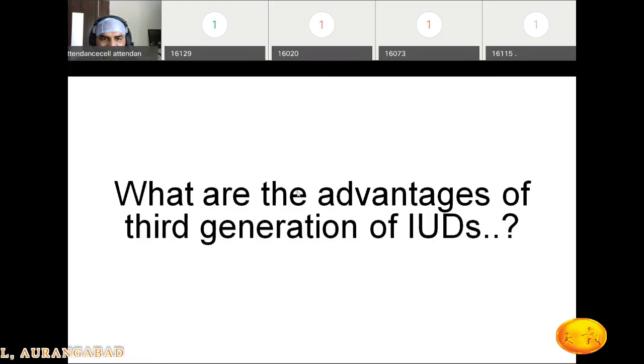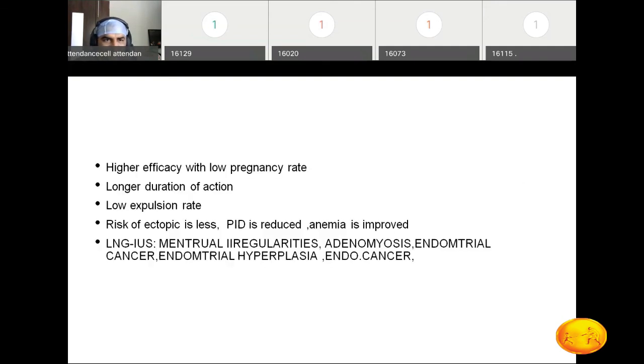What is the advantage of third generation intrauterine devices? Third generation means hormone-releasing ones, then multiload copper T. So the advantages are a higher efficacy rate with a low pregnancy rate, longer duration of action, low expulsion rate, less risk of ectopic, and less PID.